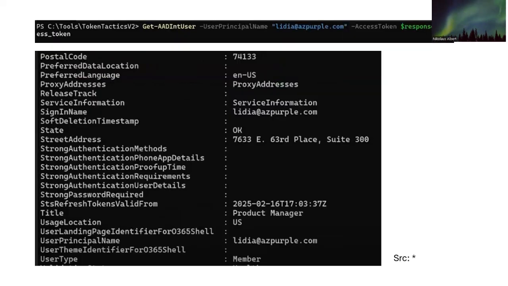The threat actor can also use another method to get a certain contact, in this case lydia@azpurple.com. If this contact exists, then the picture below will appear with all of her related information, such as postal code, sign-in name, title, and user principal name.